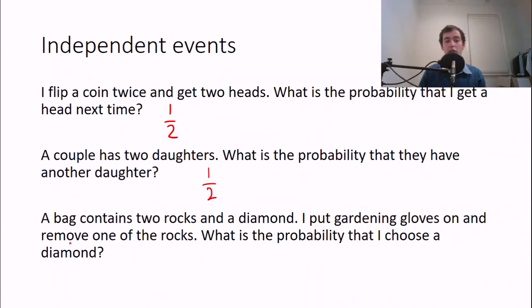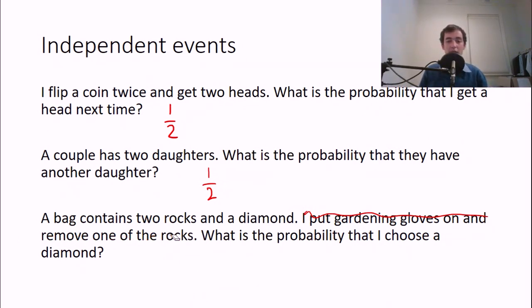Okay, so let's go for the third one. A bag contains 2 rocks and a diamond. I put gardening gloves on so I can't tell which one it is by feeling it, and I remove one of the rocks. What is the probability that I choose a diamond? Now, initially at the start, you have 2 rocks and a diamond, so if I didn't remove one of the rocks, let's say this didn't happen, then the probability would be 1 successful outcome out of 3.